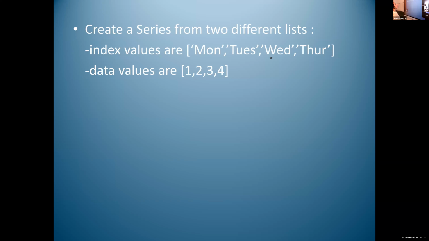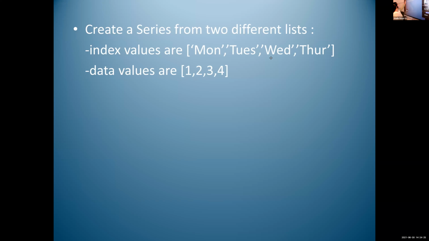Create a series from two different lists. Index values are Monday, Tuesday, Wednesday, Thursday. Data values are 1, 2, 3, 4. Then how can we create a series with two different lists?